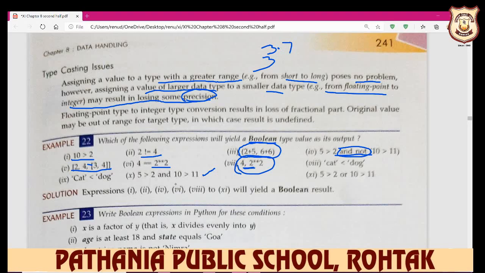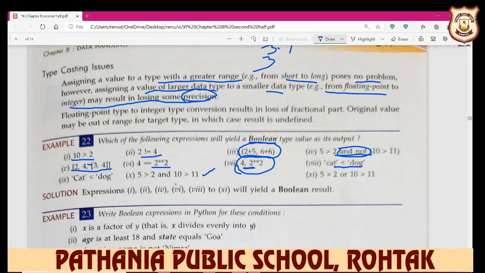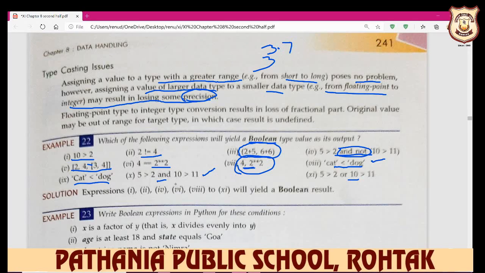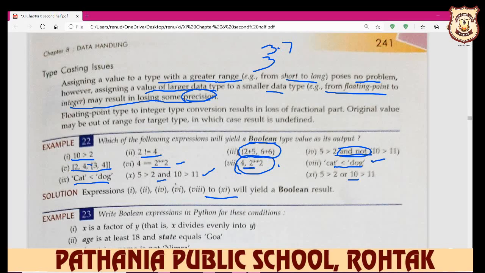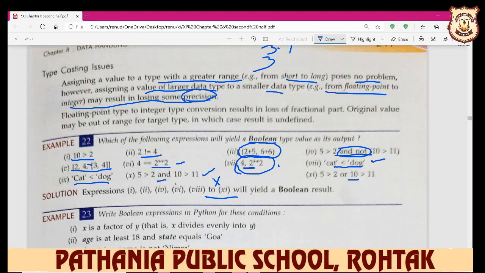But when you write cat less than, this is a string and this is also a string, no problem. You define it in this way and this way, no problem is there; these are all acceptable. So which of the following expressions will yield a boolean type? The values are 1, 2, 6, 8, 9, 10, 11. 10 is not shown here, but you write beta 10, which is also included here.